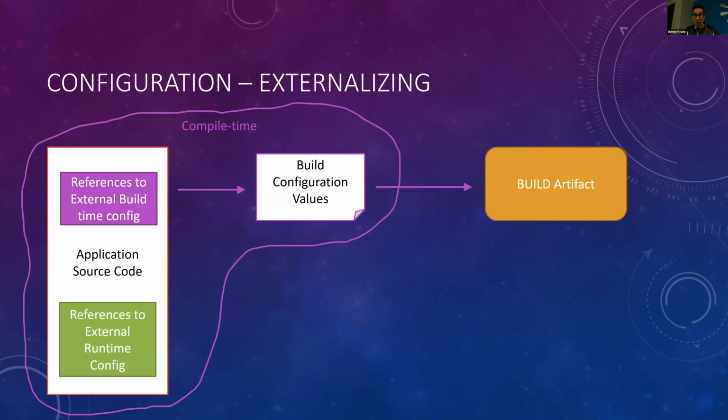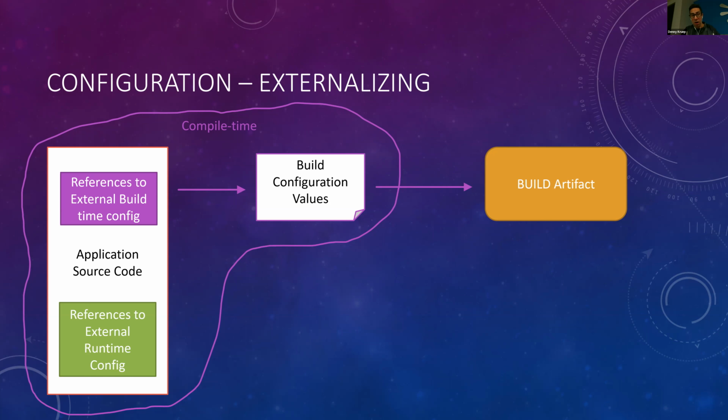When we do externalize our configuration, we write our code in a way that knows where to find and how to apply settings. So the application code does not have direct knowledge of what our configuration settings are, but instead our application code knows where to go find that information and how to apply it. And when we do that, we can have our build configuration values in some external file, like a text file, an XML file.